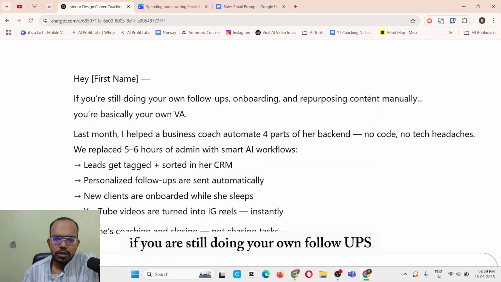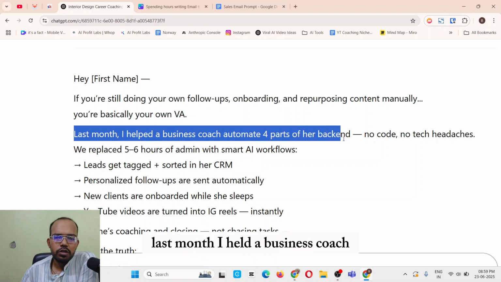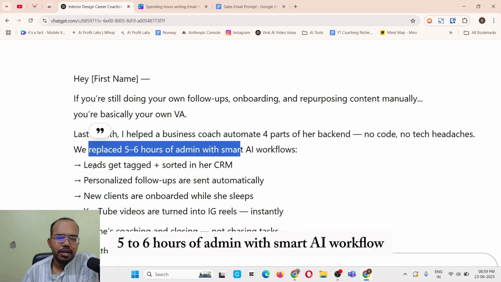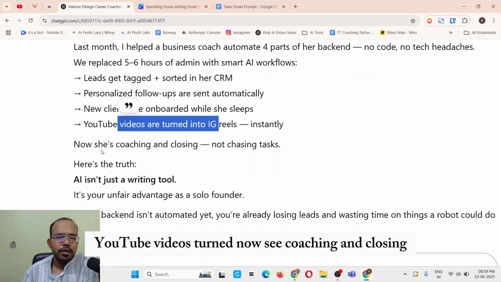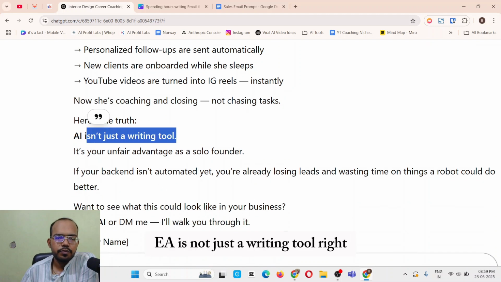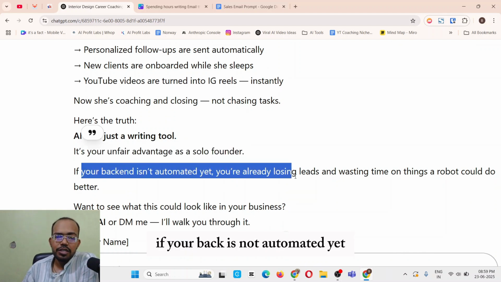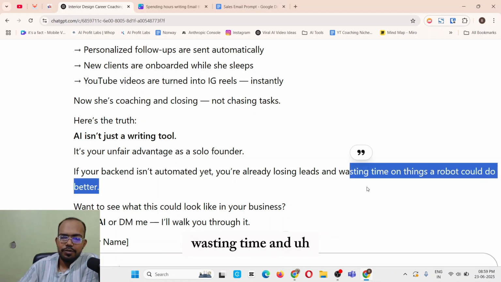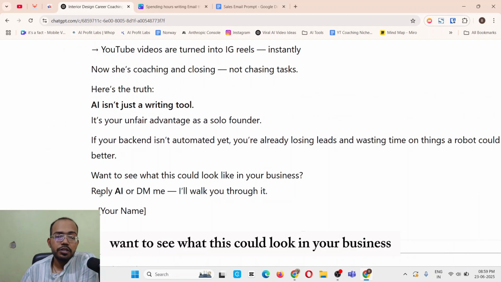If you are still doing your own follow-ups, onboarding, repurposing content manually, you are basically your own VA. Last month, I helped a business coach automate 4 parts of her backend. No code, no headaches. We replaced 5 to 6 hours of admin with smart AI workflows. Leads get tagged, personalized follow-ups go out, new clients get onboarded, YouTube videos get turned into content. Now she's coaching and closing, not chasing tasks. Here's the truth: AI is not just a writing tool, right? It's your unfair advantage as a founder. If your backend is not automated yet, you're already losing leads, wasting time on things a robot could do better. Want to see what this could look like in your business?